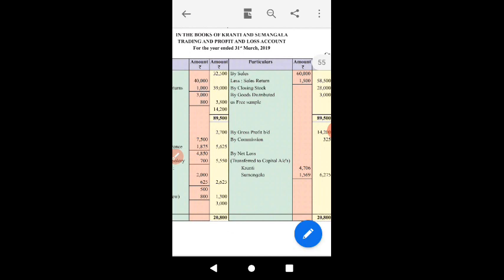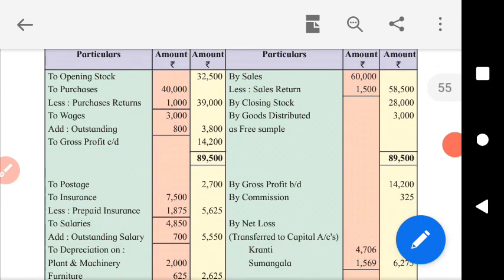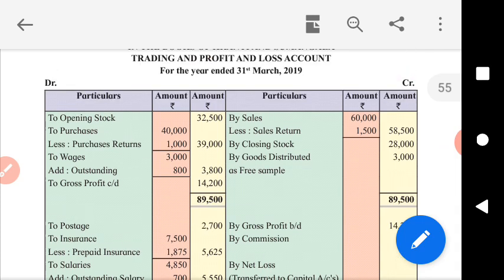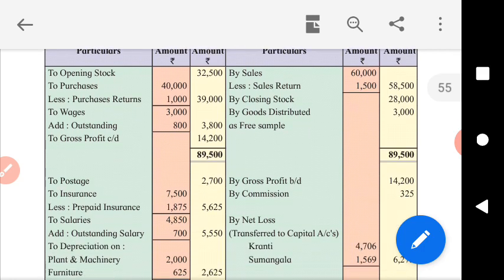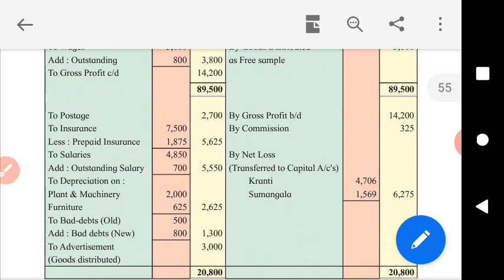Compare the two sides of trading account, and thereby we will get either gross profit or loss. If credit side is greater than debit side, then it will be gross profit. The credit balance of trading account, means credit side is greater and debit side is shorter, that amount is called gross profit. It appears on the credit side of profit and loss account.